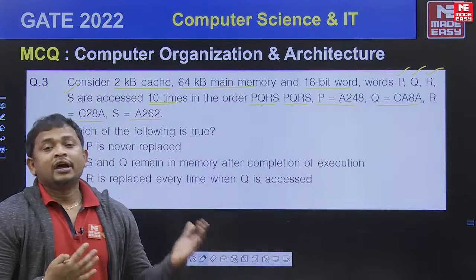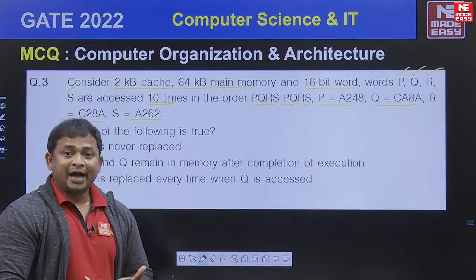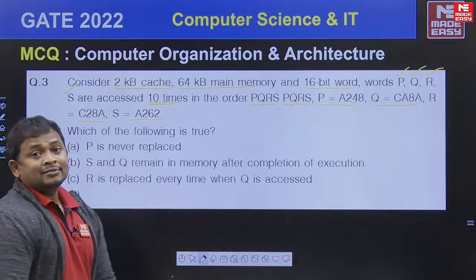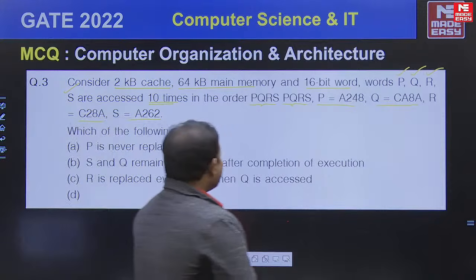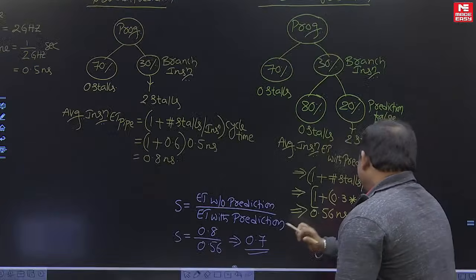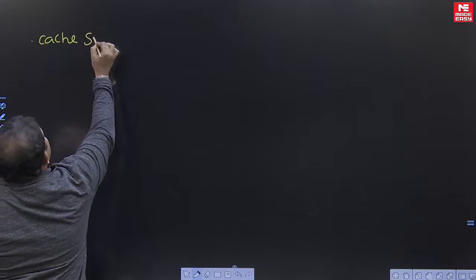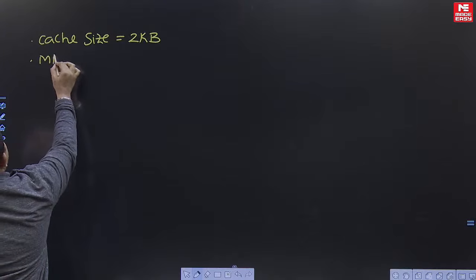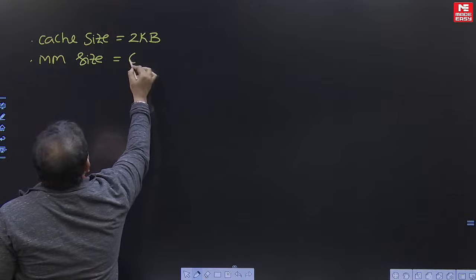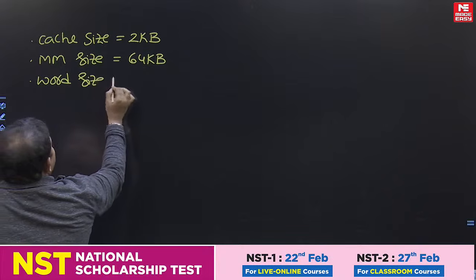Clear? So now we are going to take the given data and analyze it with respect to cache memory. After that we need to answer the question, that means we need to identify the true statement. Is it clear? Now come to the analysis. Observe. Here the cache size is given as 2 KB. Then main memory size is given, 64 KB. Then word size is given, that is 16-bit.